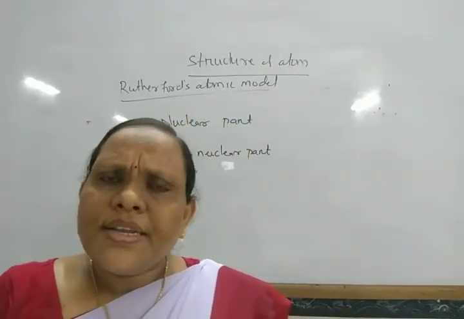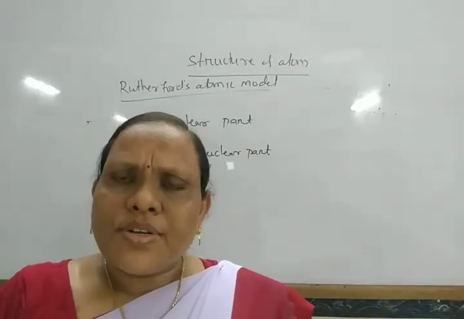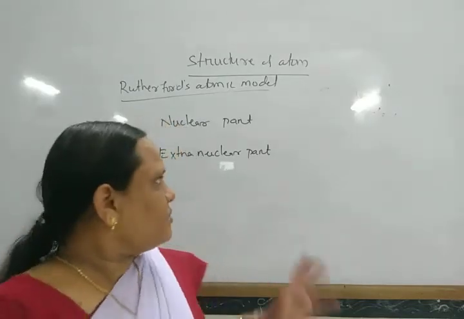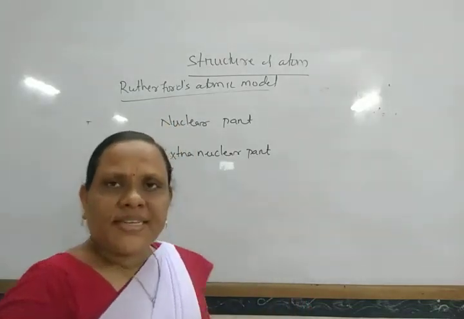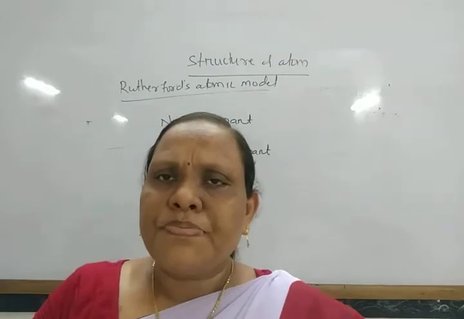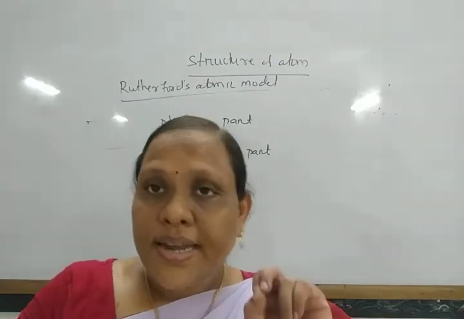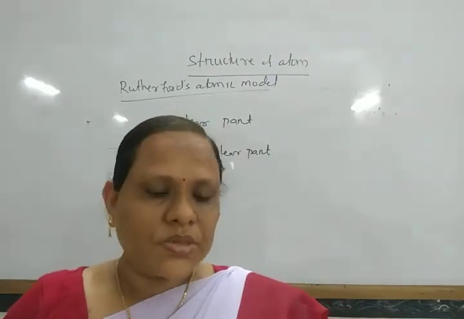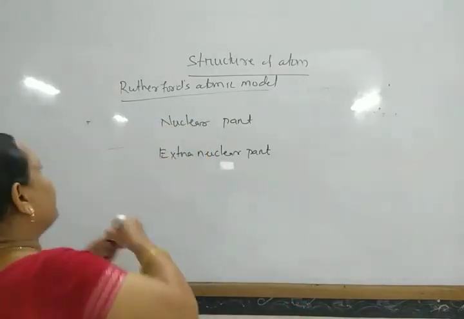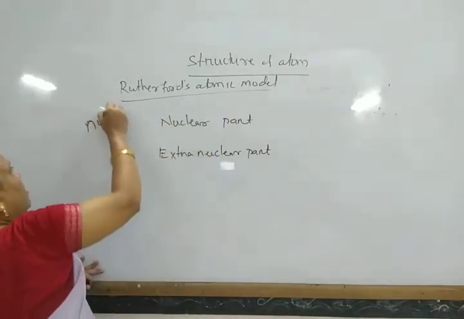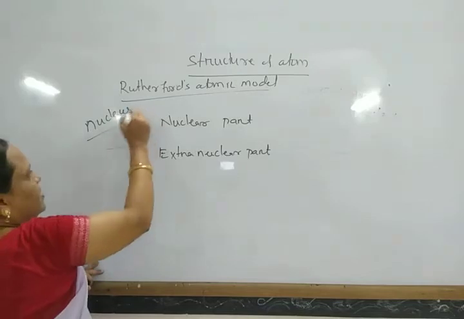So from that he found that maximum empty space is present in an atom, and the massive part is a very small part, and he named that small massive portion as the nucleus.